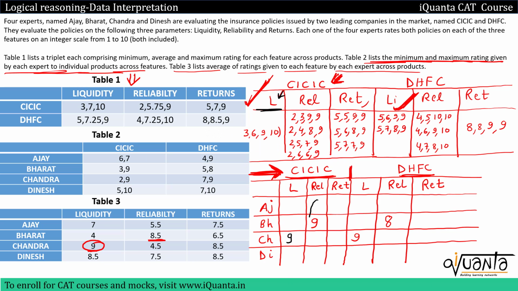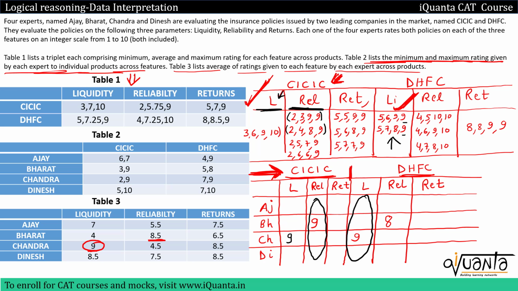I'll remove the remaining ones. So now I have removed it. Similarly, if I talk about these 4 values here, and if I go to reliability in CICIC, whatever pair or whatever brackets I choose from here should have a value 9. All of them have 9. So any one could be possible, so I can't remove any pair for now. Similarly, if I go to DHFC and reliability, then I should have one of the values at 9, and I can see that both the values that I'm getting in DHFC for liquidity have 9. We have 9 here also, so I cannot remove anyone.